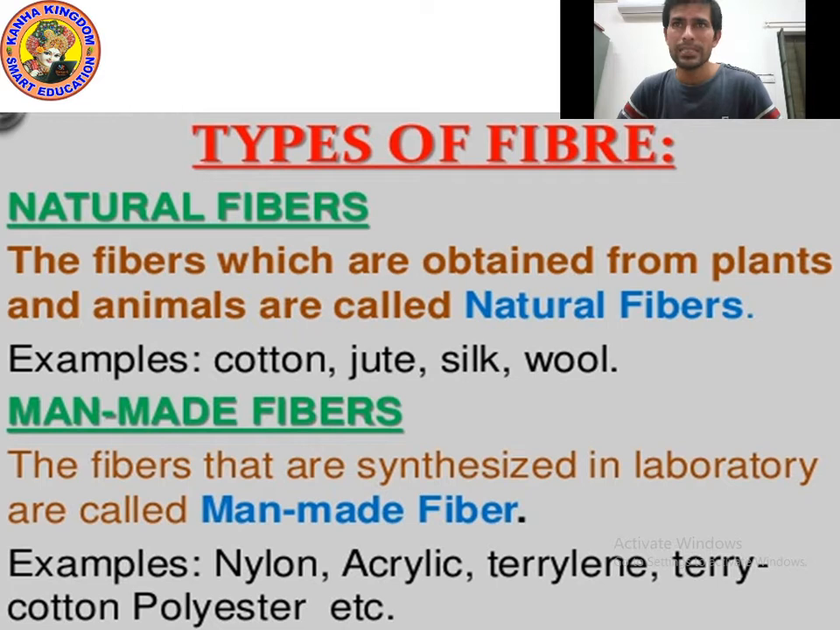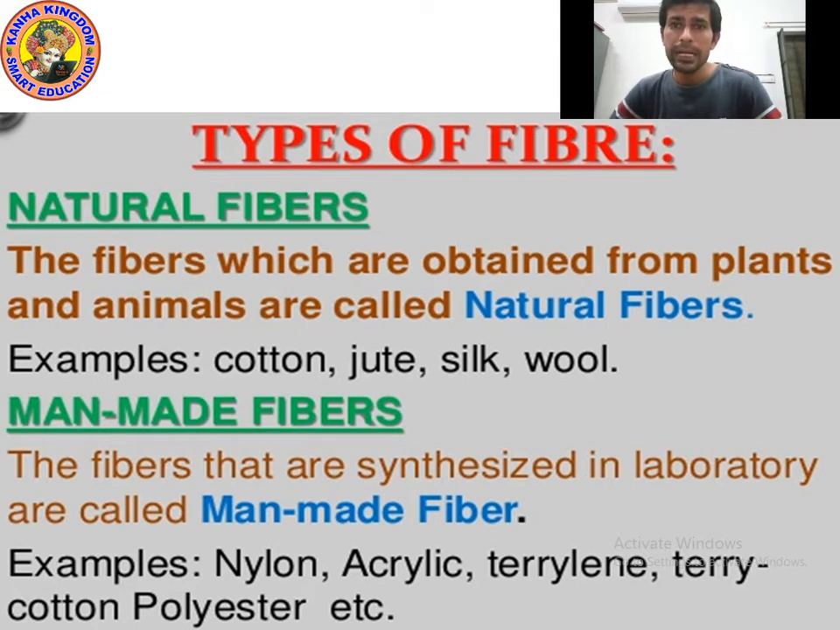So these man-made fibers are synthesized in a laboratory. Now the question is, how do we prepare them in a laboratory? Actually we use different chemicals, we use carbon chains and different things, to prepare man-made fiber. To prepare natural fiber, we do not use any chemical. They are already available naturally. That's why natural fibers are those obtained from plants and animals.